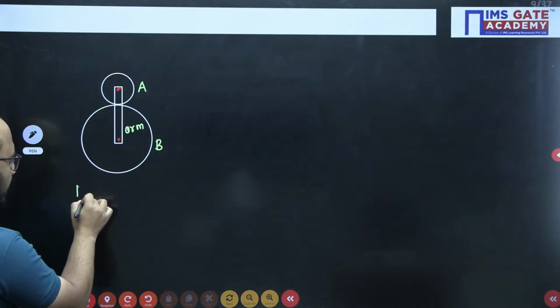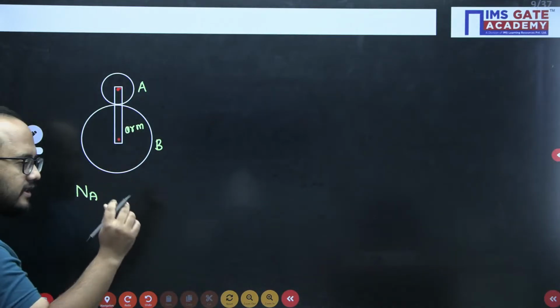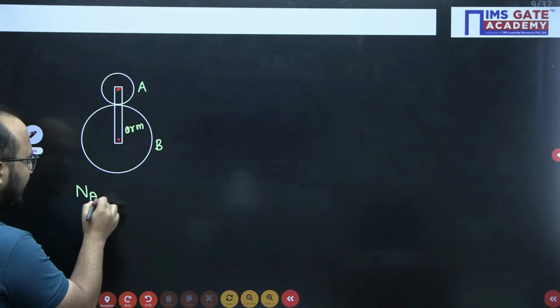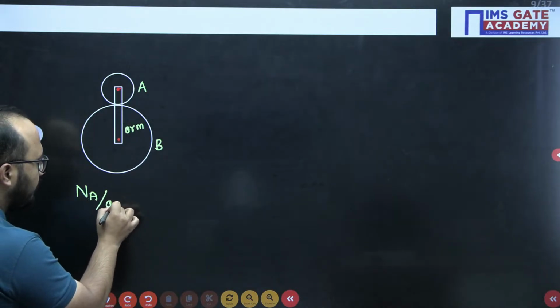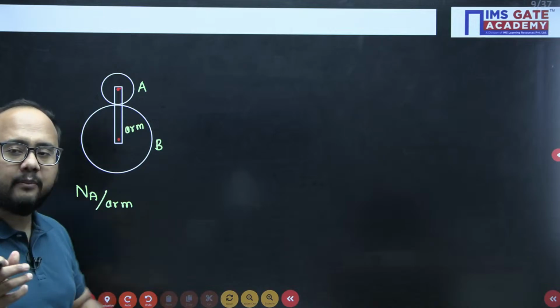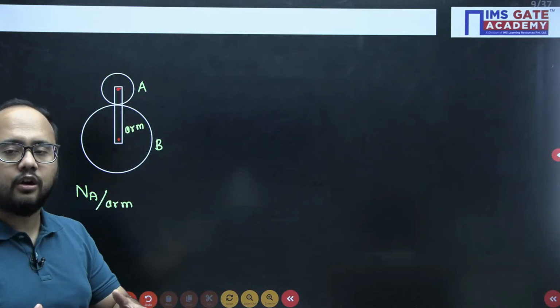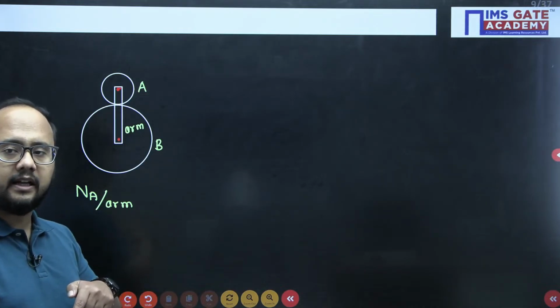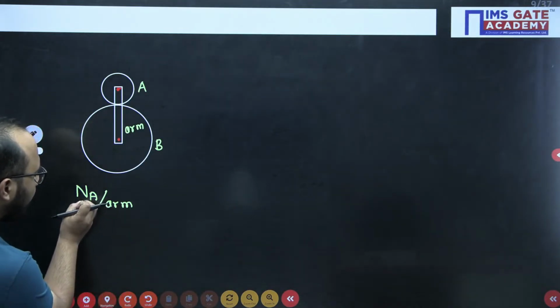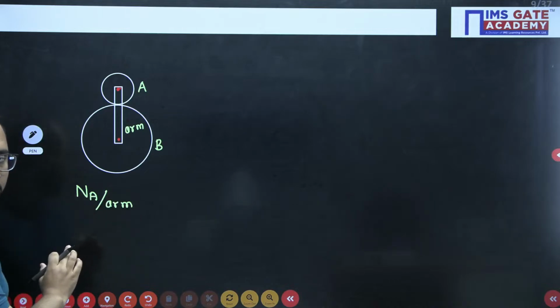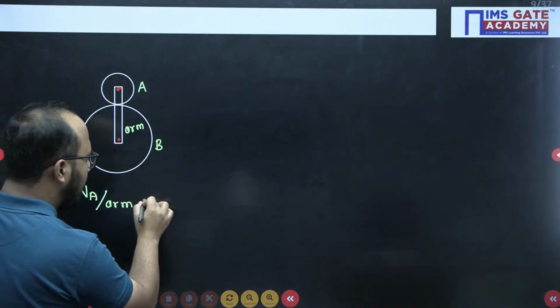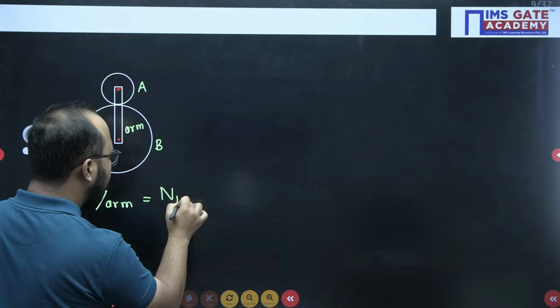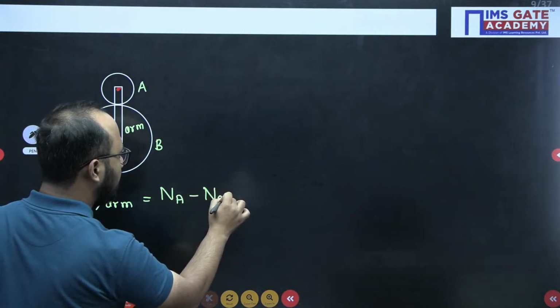So I can write the speed of gear A, always relative velocity I will be writing, speed of gear A with respect to arm. It means I am observing the rotation of A with respect to the arm. I am sitting on the arm and observing gear A. So speed of gear A with respect to arm is speed of gear A minus speed of arm.